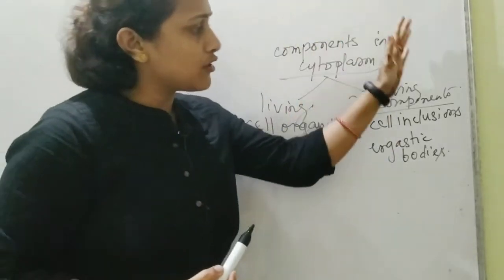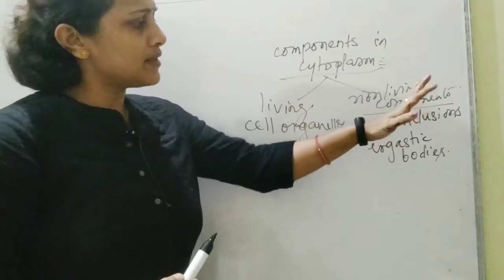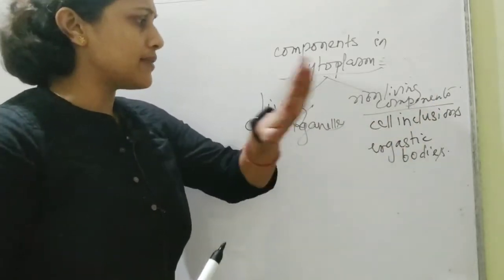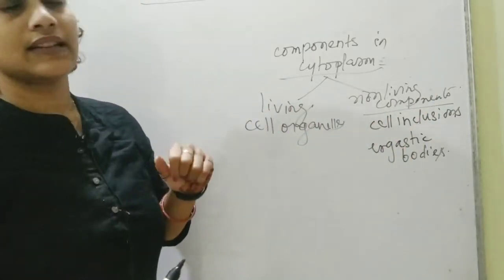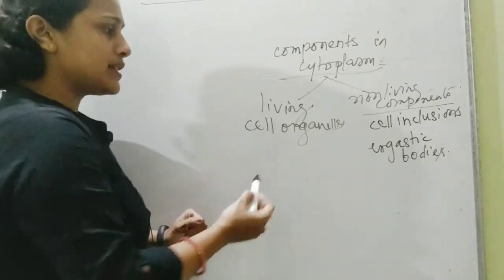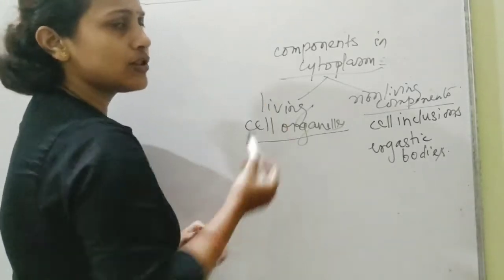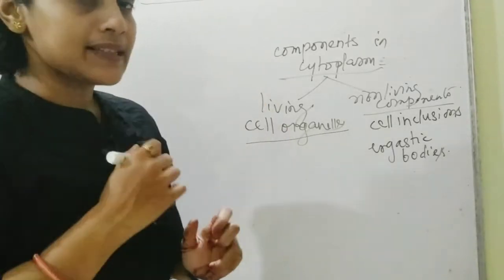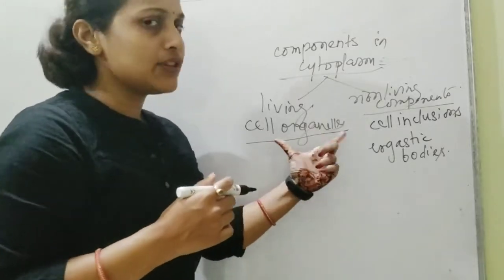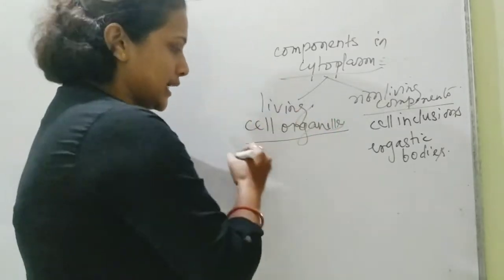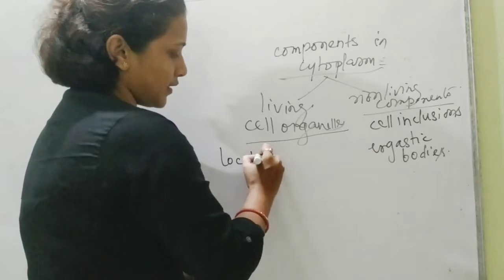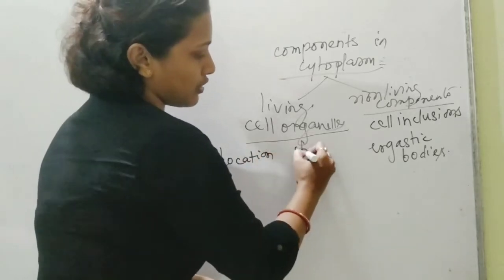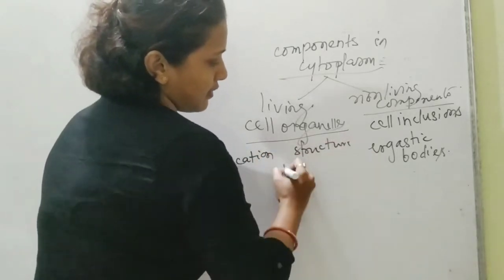Now these are the living components, these are the non-living components. We are clear they are cell inclusions, we call them ergastic bodies. Now coming to the living components, that is the cell organelles, we will be addressing each and every cell organelle, and the pattern in which we will be covering this part goes something like this: the location, the structure, as well as the functions.